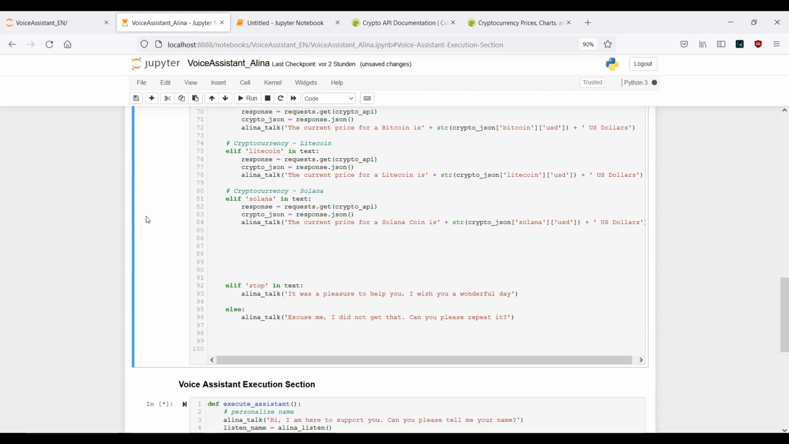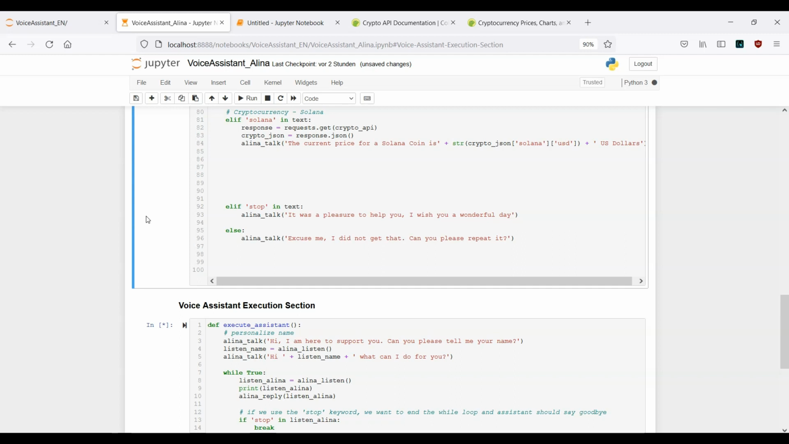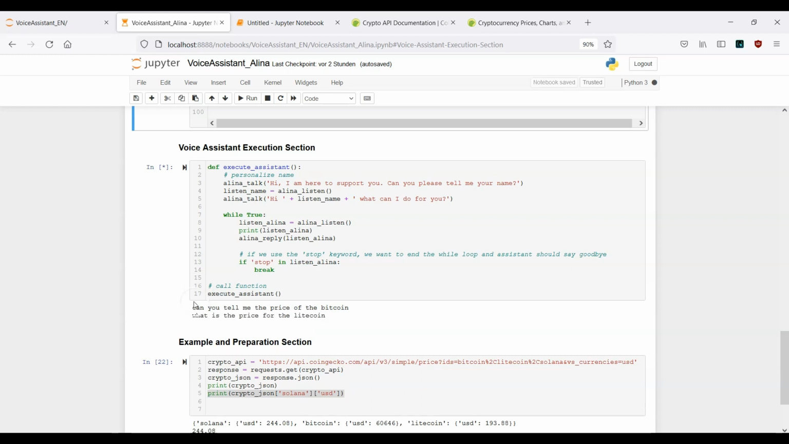Can you tell me the price of the Bitcoin? The current price for a Bitcoin is $60,771. What is the price for the Litecoin? The current price for a Litecoin is $194.4.